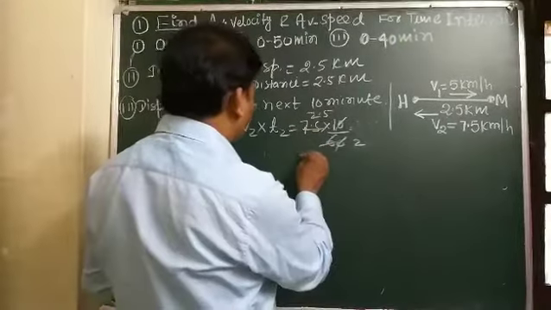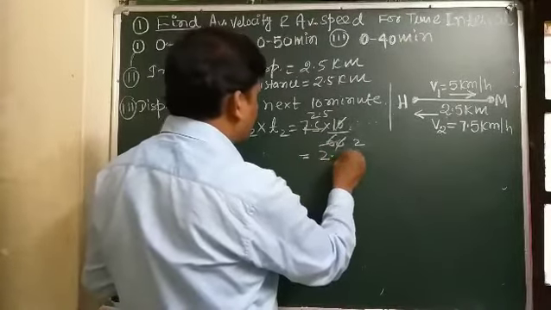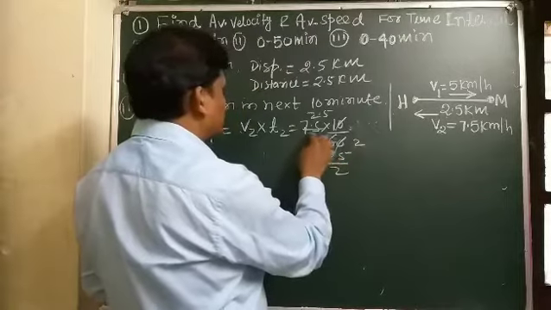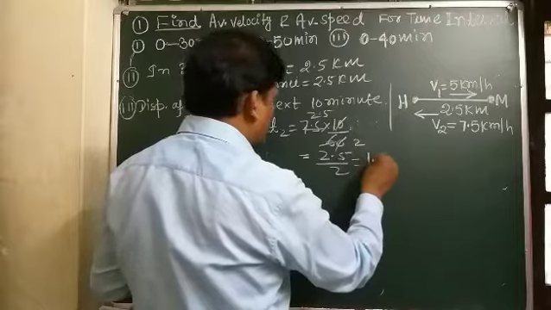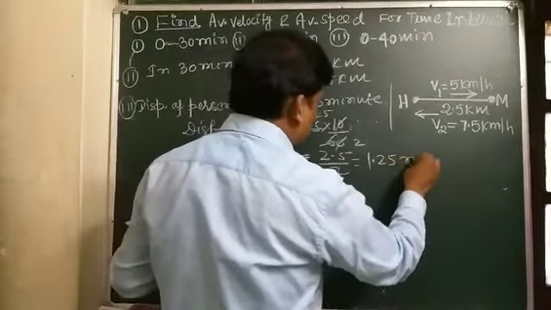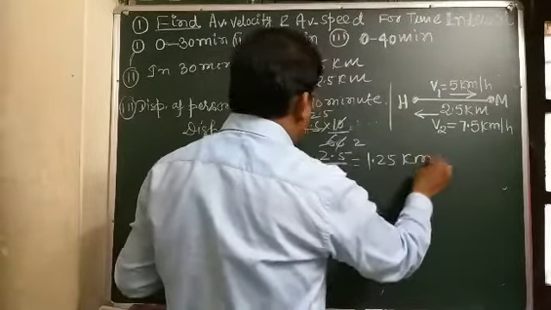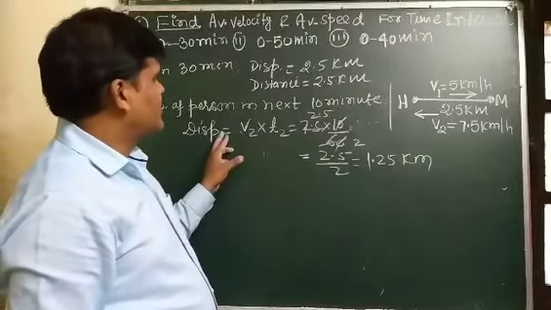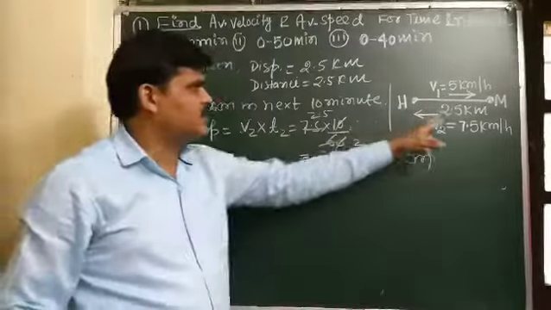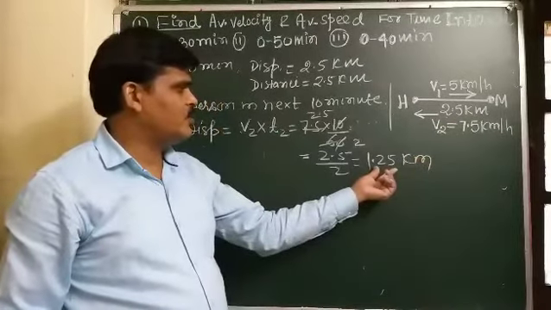So it comes out to be 2.5 by 2, which is 1.25 kilometer. So the displacement of the person in the next 10 minutes is 1.25 kilometer.